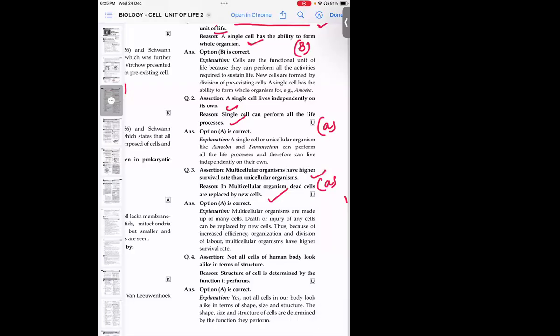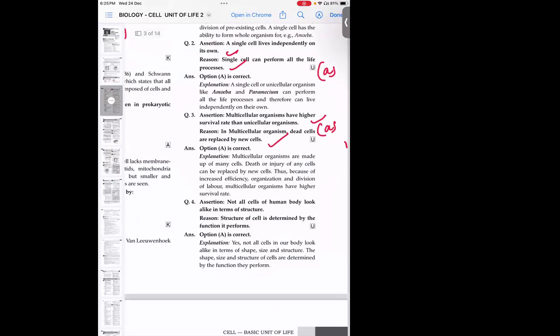Now, the fourth one, assertion: not all cells of the human body look alike in terms of structure, which is true, right? All these cells, if I talk about them, are not exactly the same. They are somehow different. Reason: structure of a cell is determined by the function it performs.